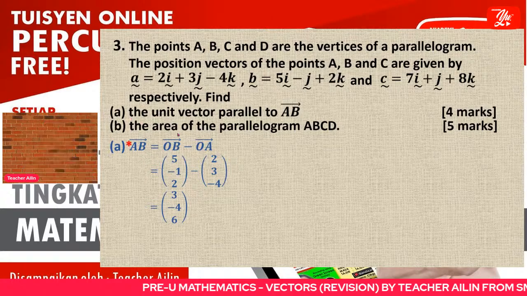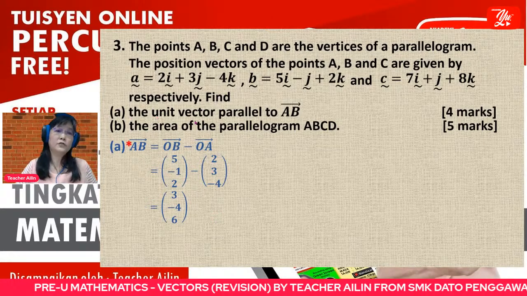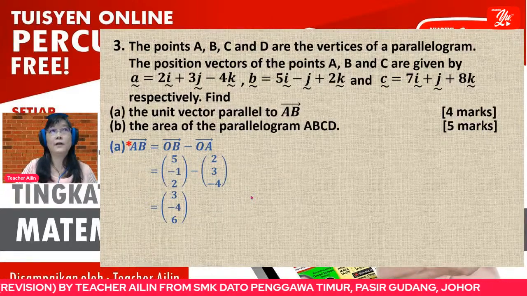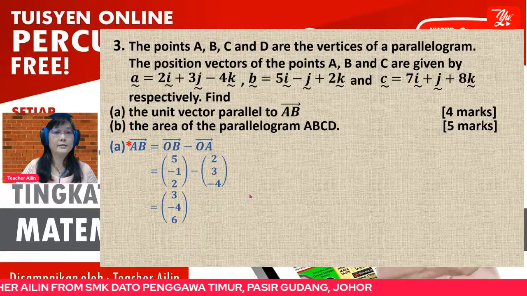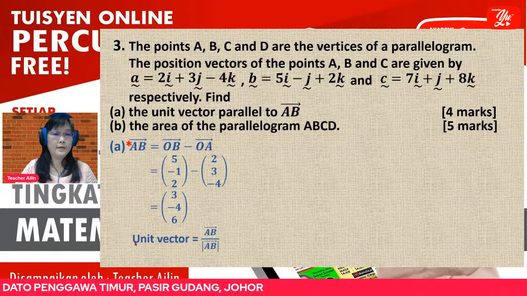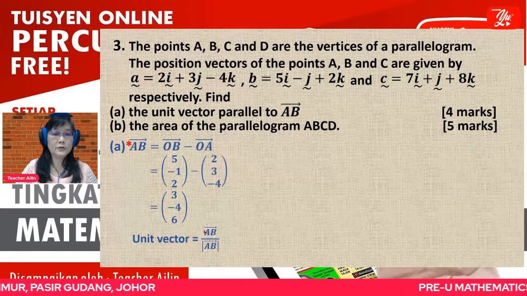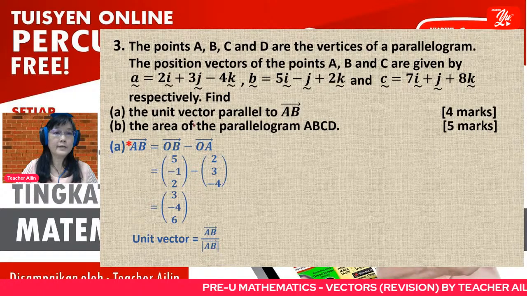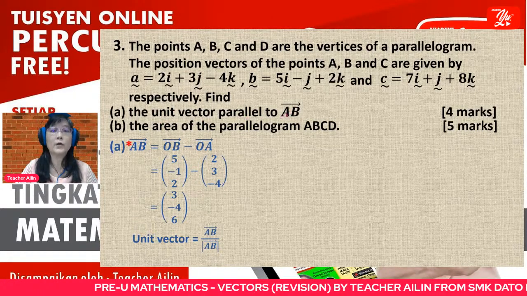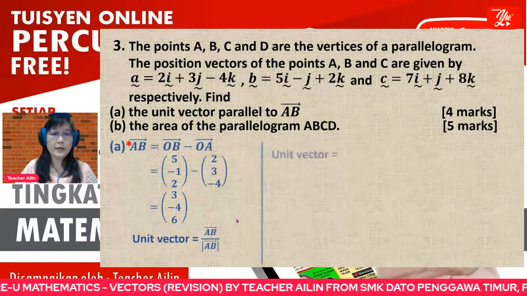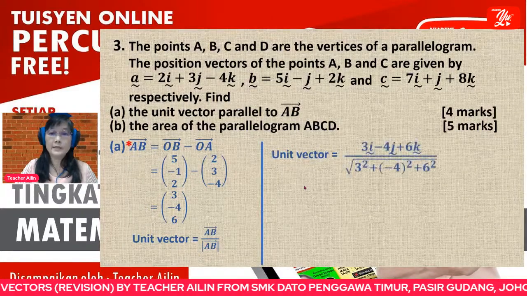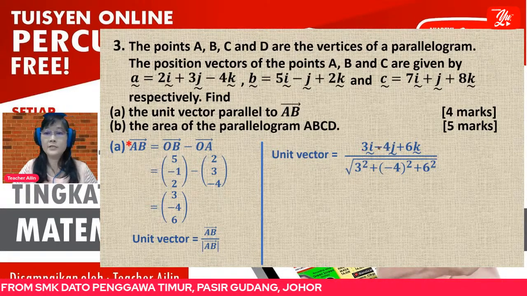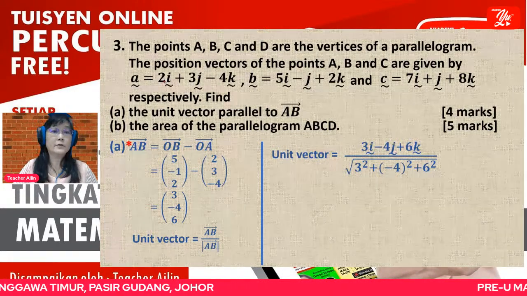After that, then only you go to unit vector. You have learned unit vector in form 5. Unit vector is equal to the vector divided by the modulus of the vector itself. This we call the unit vector parallel to vector AB. Now, since you have got vector AB, I change to IJK because the question is given in IJK.